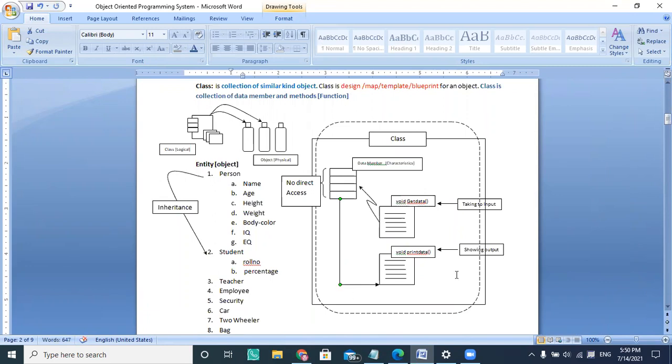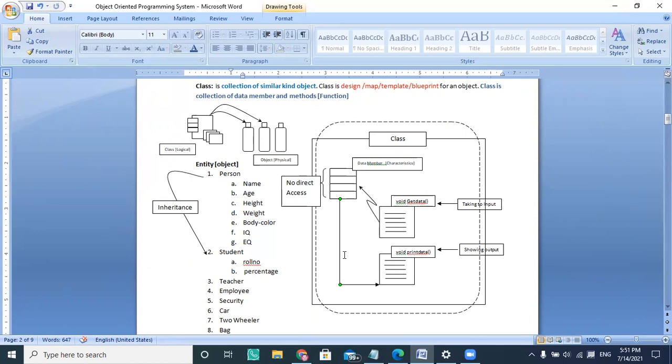For example, I can't start your TV at your home because it is a private property. I can't start it because I'm an outside object. If I want to watch your TV, I will contact some member function and request him to start the TV. So being a member of that house, they start the TV for me.